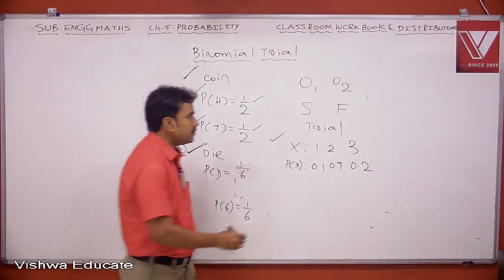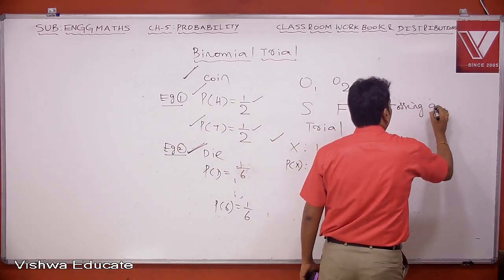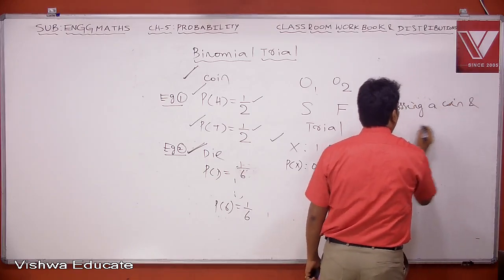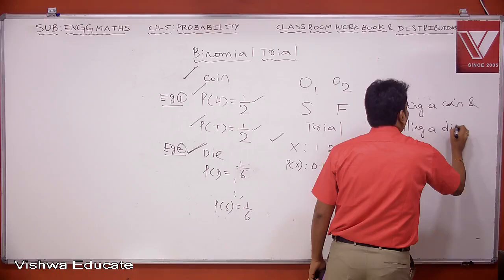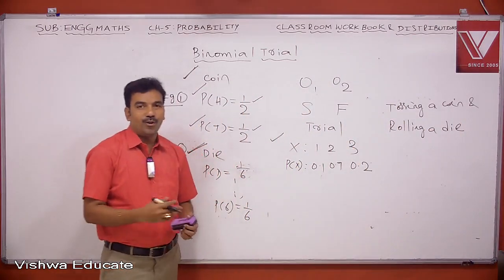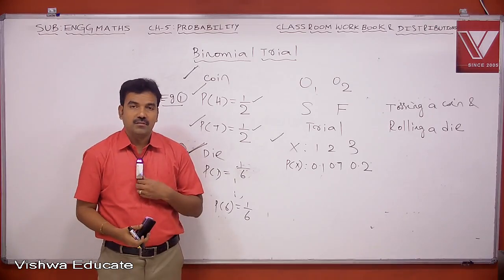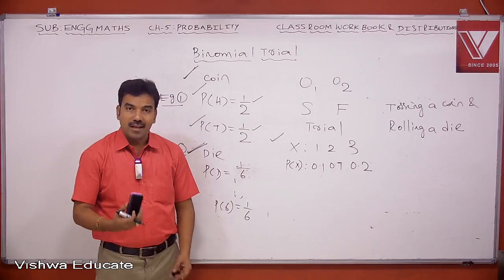Therefore, tossing a coin and rolling a die are binomial experiments.